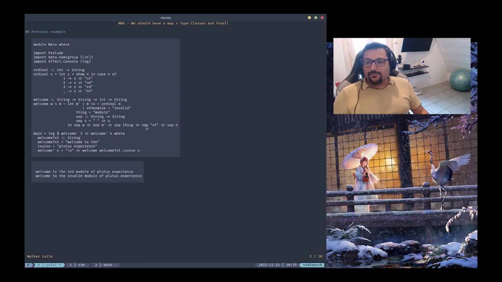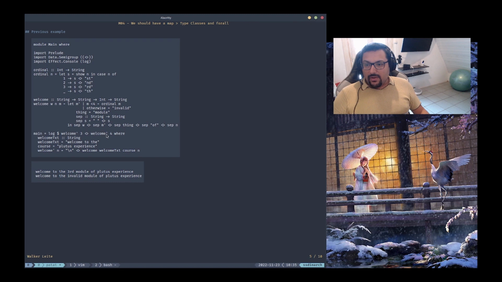So let's see. Here's the output. Just to remember, we have this main function, and this function is logging in the console the output of welcome tick3 appended together. So this returns a string, right?